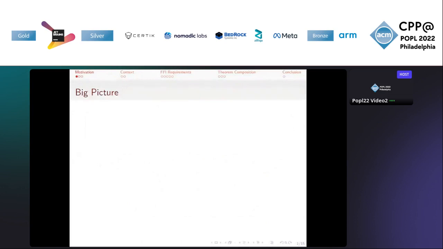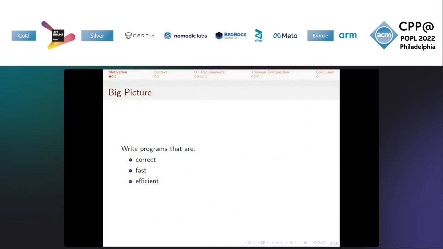Before I get into the details of the work, I'd like to give a bit of motivation. Programs should be correct, fast, and efficient, and we should be able to implement and prove that they are correct without having to go to extreme efforts. Depending on the program, we may find that we cannot implement them as efficiently or even at all because the programming language we want to use might not be designed for that purpose. This is especially prominent for larger and more complex systems.